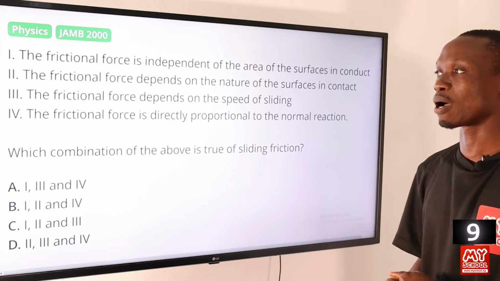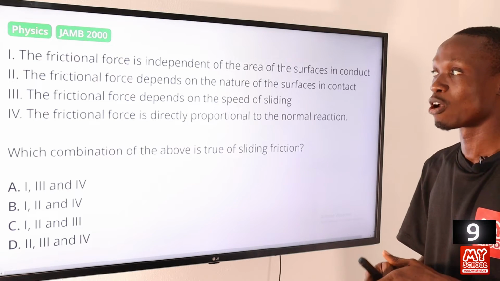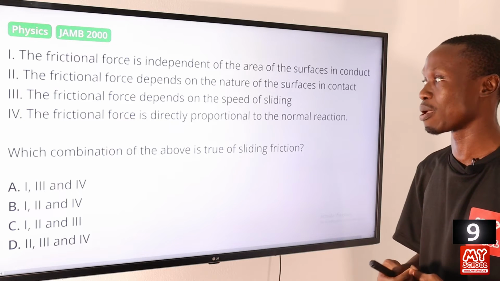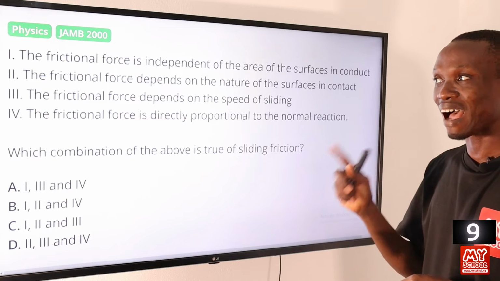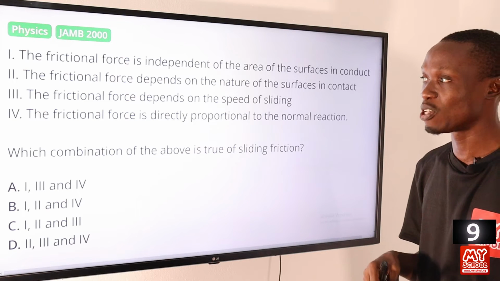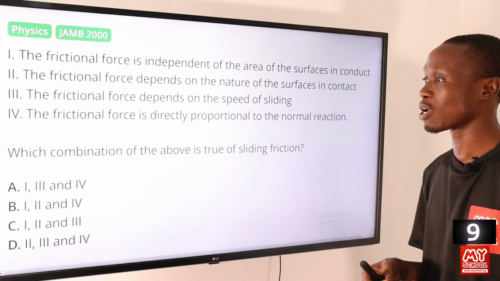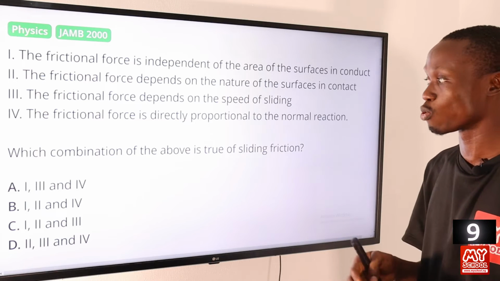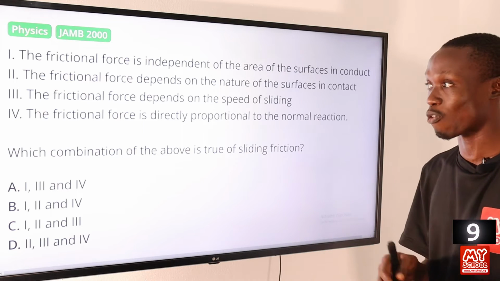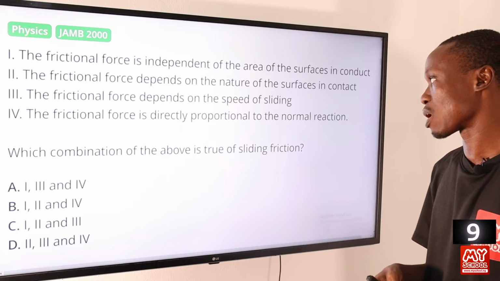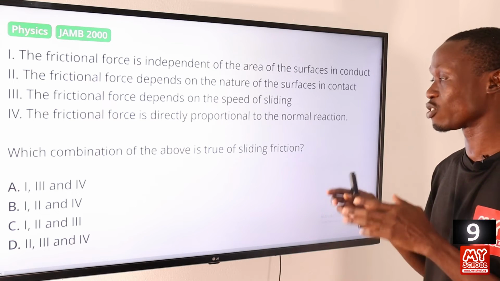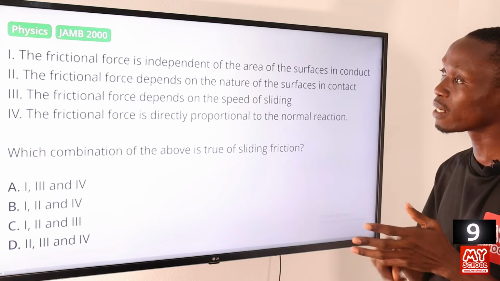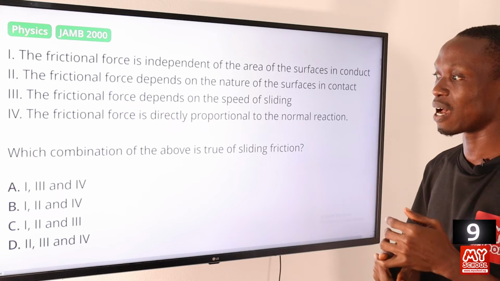According to the law of solid friction, frictional force does not depend on the speed of sliding, so III is not true. IV, the frictional force is directly proportional to the normal reaction, which is very true of solid friction. So the combination that is true of sliding friction is I, II and IV.